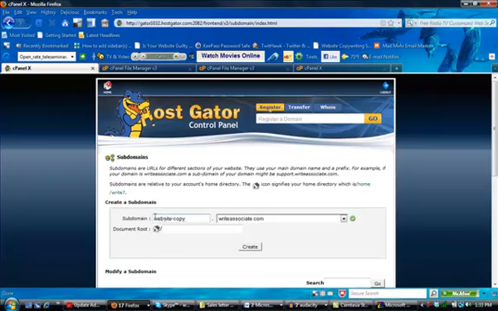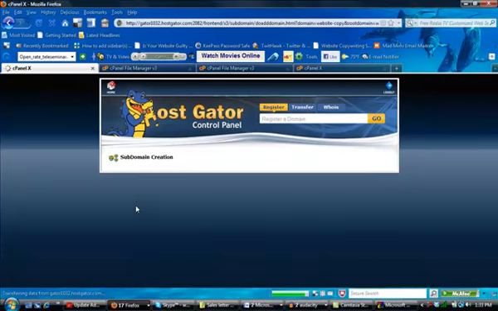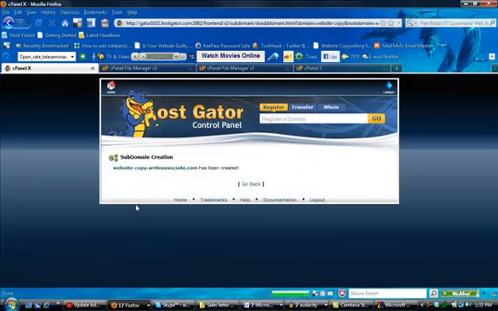It's going to look exactly as you put it here, so make sure that you have dashes as you want them to be. You can't have any spaces, so you either have to have dashes or you can have the words run together like this. So let's go ahead and create this. It takes just a minute to walk through the creation process, and there it is.